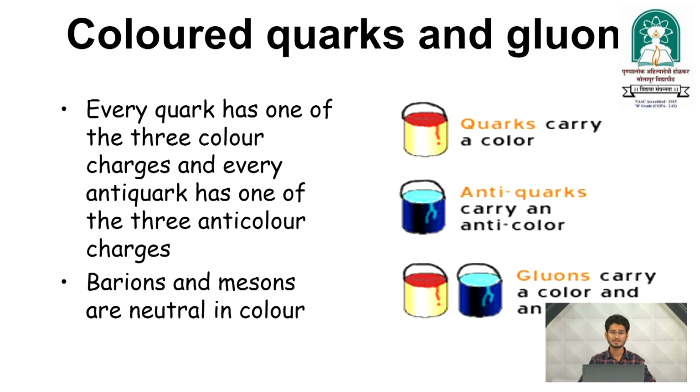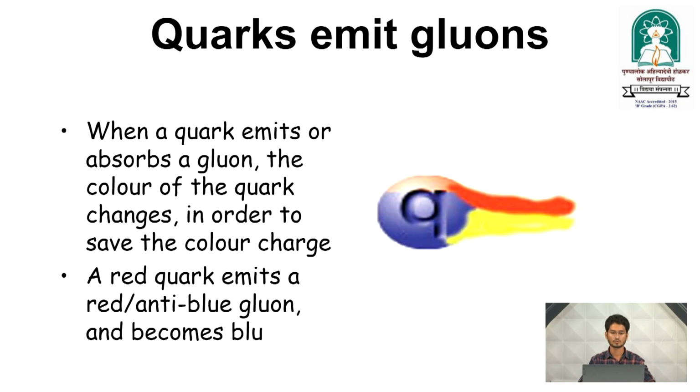When the interaction happens, they interact in a very precise manner and change their form. Quarks emit gluons. We know about color charges. When those interactions are exchanged, gluons are formed. So we can say quarks emit gluons. When a quark emits or absorbs a gluon, the color of the quark changes in order to conserve color charge. A red quark emits a red anti-blue gluon and becomes blue.